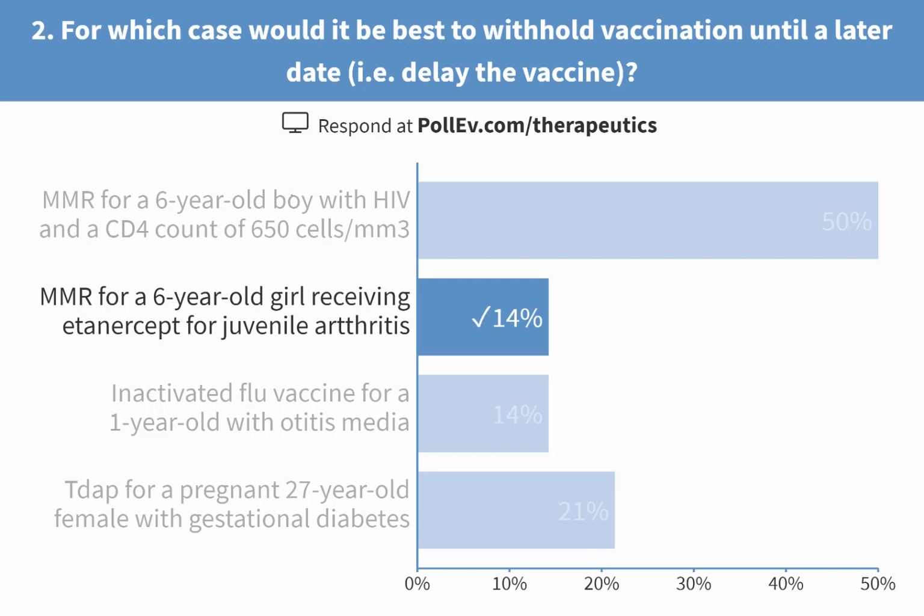The first one was MMR should be avoided in HIV patients where CD4 count is less than 200. But here the patient has CD4 count more than 200, so we can give the MMR vaccine. The second option was correct because this is a patient who is receiving a biological product. Etanercept is a biological product, so that's why option B was correct.